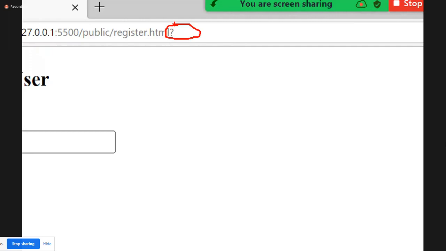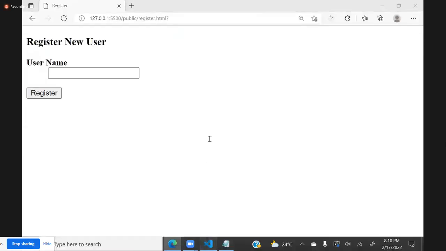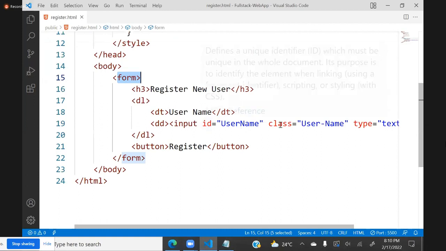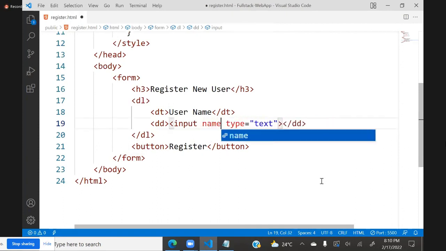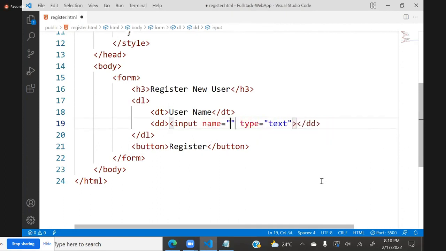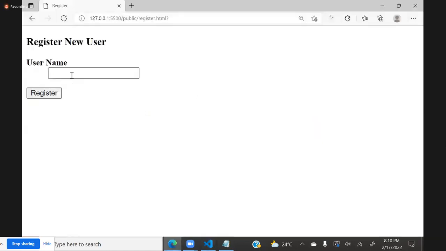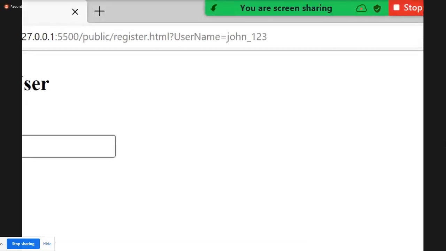Form is unable to submit the value. So every element, remember, it is having ID and class, doesn't matter. Every element must have which property as mandatory? Name. Name is equal to, I will give username. Now you see here, I entered the username John123 and clicked on register. Now you can see the value is submitted.